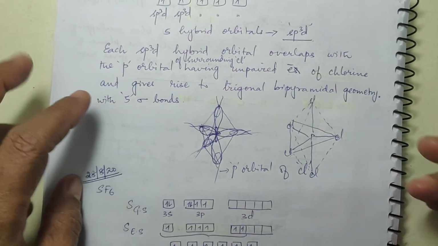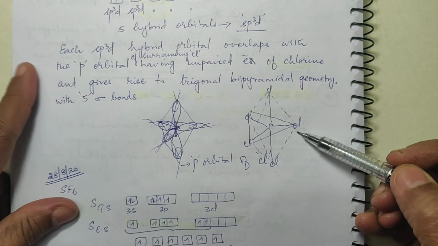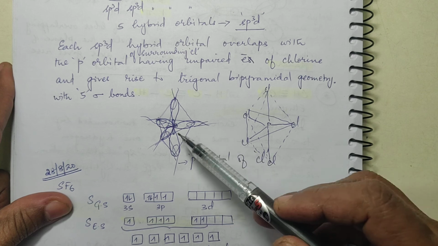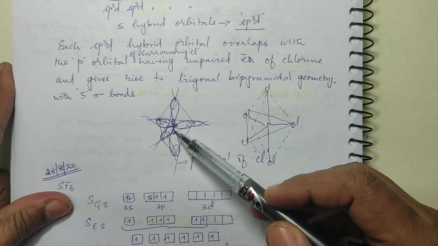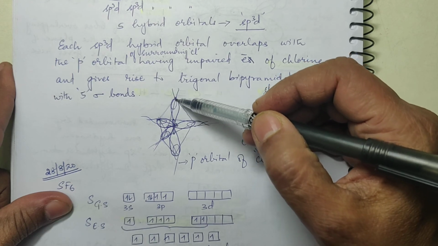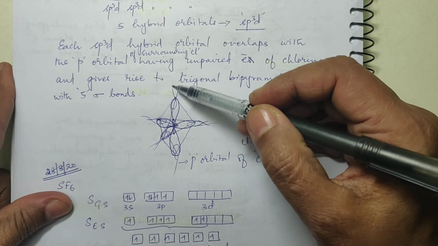Okay, I have tried to put the sp3d hybrid orbital with which the 3p of Cl is overlapping.